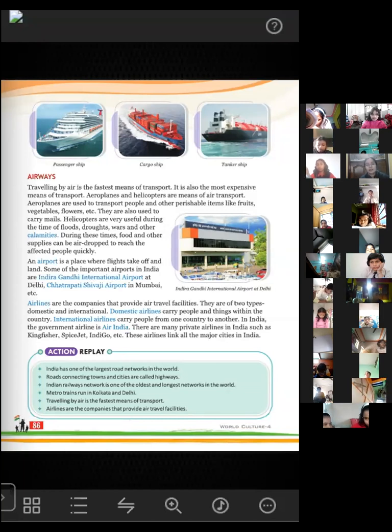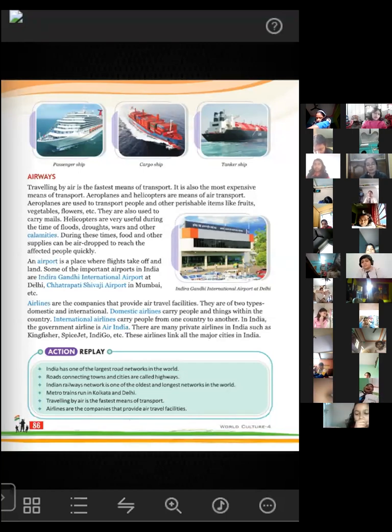So airlines are the companies that control the travel facilities. They provide the travel facilities that control traveling by using the airways. Some national or domestic airlines are available, and international airlines are also available. Domestic airlines include only traveling to places within the country. And if you take an international airline, it will carry the people from one country to another country.